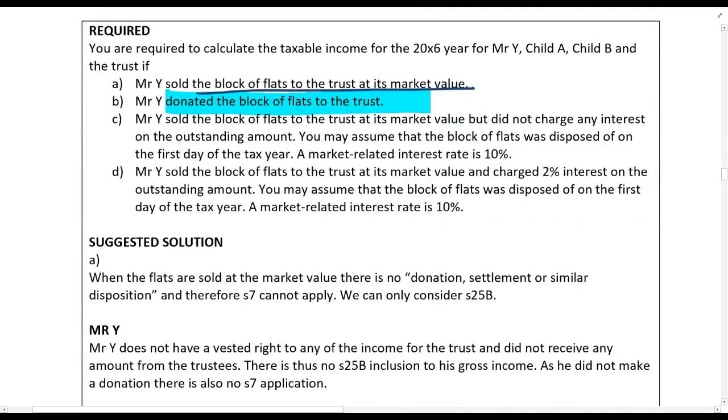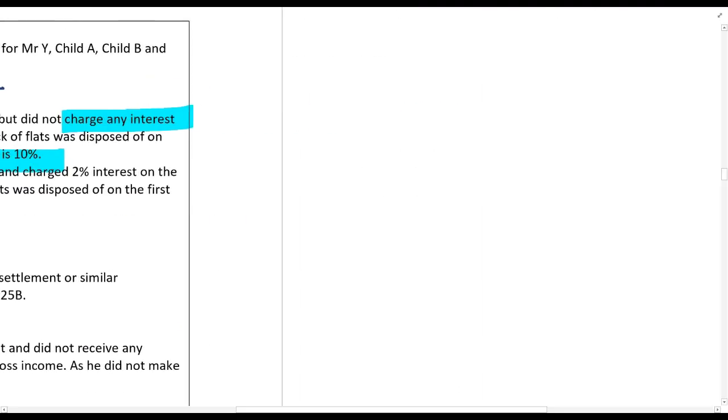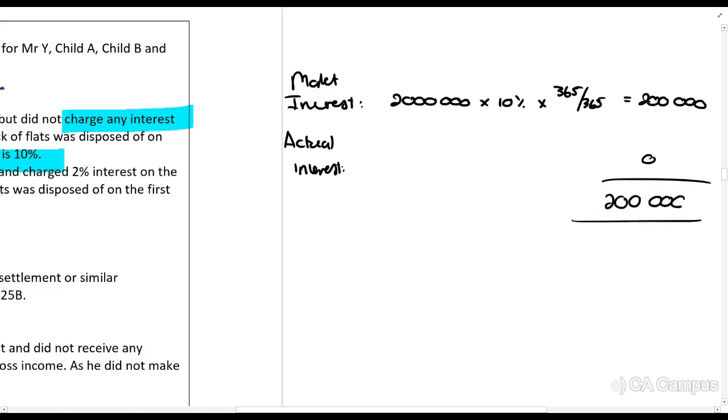C, what happens if he did not charge any interest and a market-related interest is 10%? So he sold it on an interest-free loan. So market interest, 2 million times 10% times 365 over 365. Actual interest, nil. Okay, so 200,000 rands. So this is our Woulidge limit.